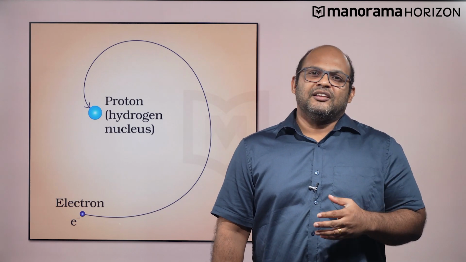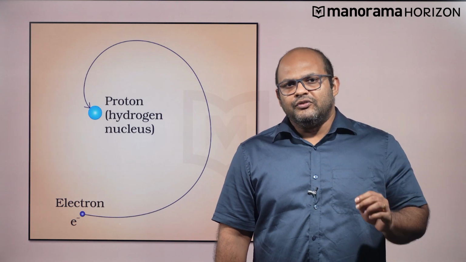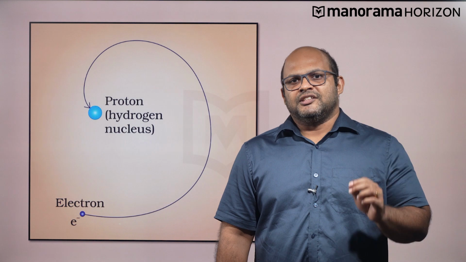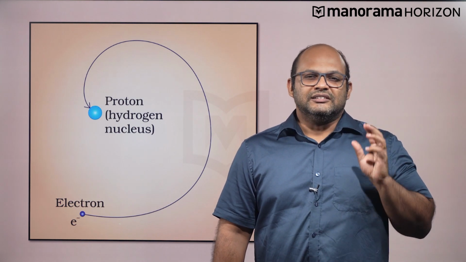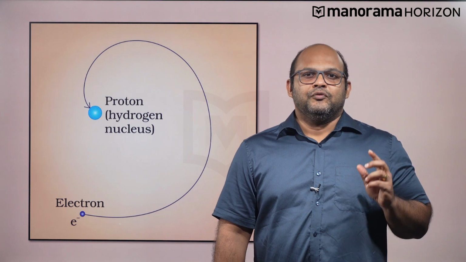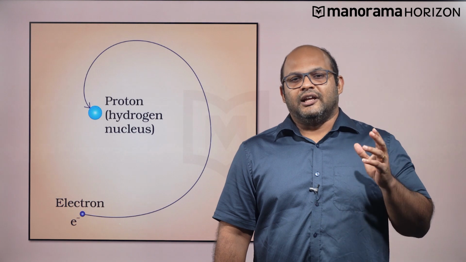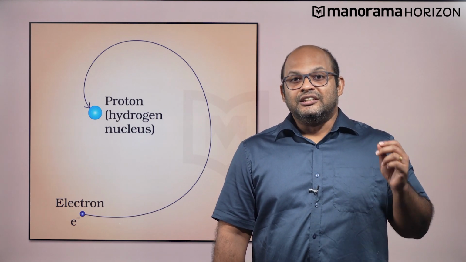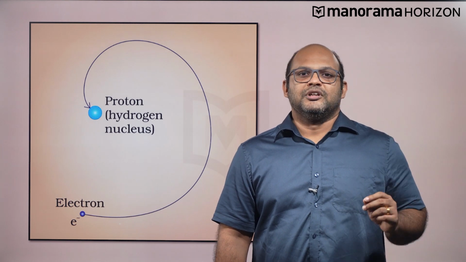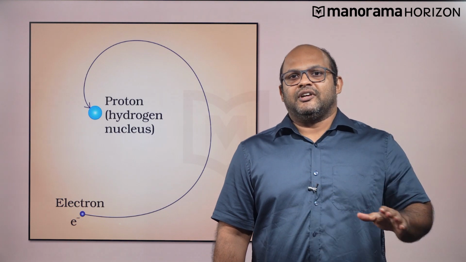So, an atom like this is obviously not stable. Also, the frequency of an electromagnetic wave emitted by such an electron is equal to the frequency of revolution. So, this inward spiraling electron will have a constant change in its emitted frequency. And so, the light emitted will have different colors. Thus, it would create a continuous spectrum. Unfortunately, experimental observations did not agree with any of these ideas.